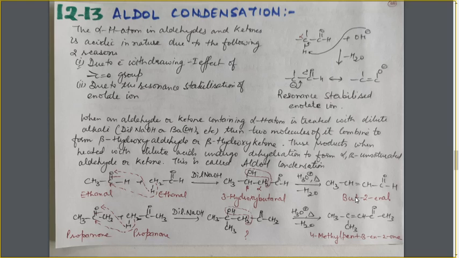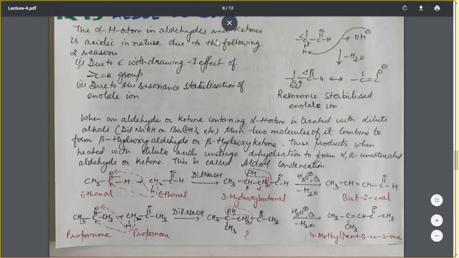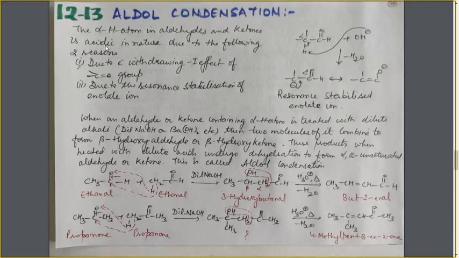Now let's see what is aldol condensation. The alpha H atom in aldehyde and ketones is acidic in nature due to the following two reasons. First, due to the electron withdrawing minus I effect of C double bond O group, and second, due to the resonance stabilization of the enolate ion.